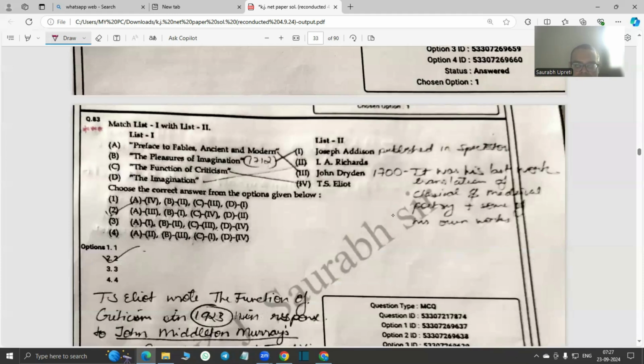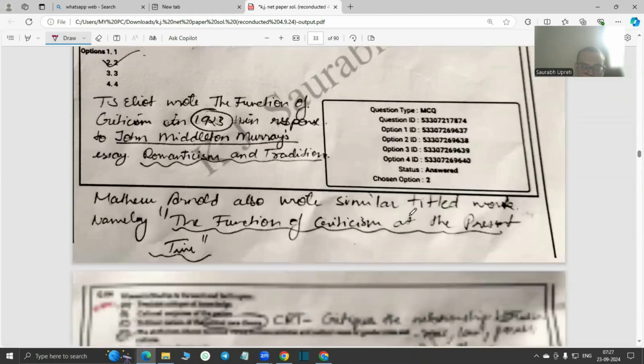Then a typical NET question: Preface to Fables, Ancient and Modern is written by Dryden. Then Pleasures of Imagination. This question is making rounds. This is especially a work by Addison. They have been asking about this work, so do make separate notes on it. At every level they have been asking this. Functions of Criticism is by T.S. Eliot, of course. And The Imagination is written by I.A. Richards. Okay. Moving forward.